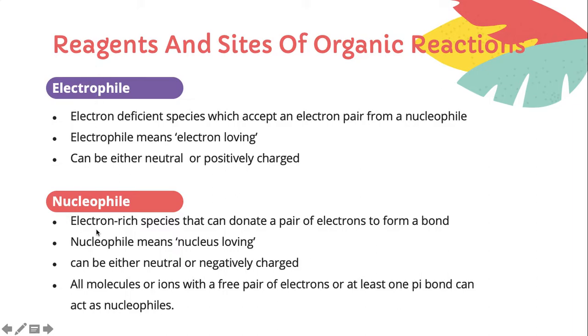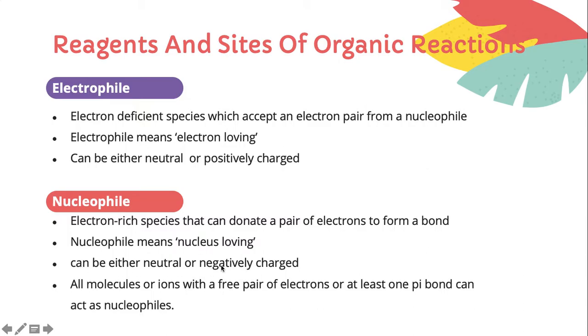Nucleophile is an electron-rich species that can donate a pair of electrons to form a bond. Nucleophile means nucleus loving. Nucleus, we know that the nucleus consists of protons, positive. So nucleophile is electron-rich, has high electron density. That's why it loves the proton. Nucleus, proton, positive. Nucleophile loves positive. So that's why it means nucleus loving.